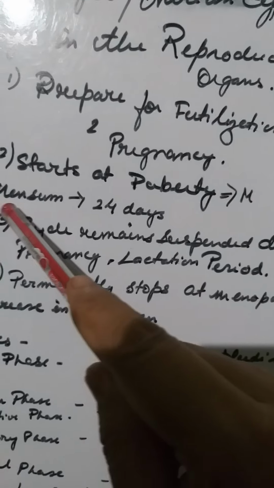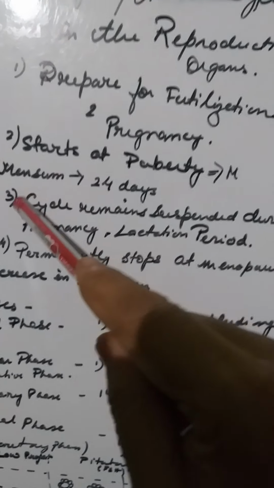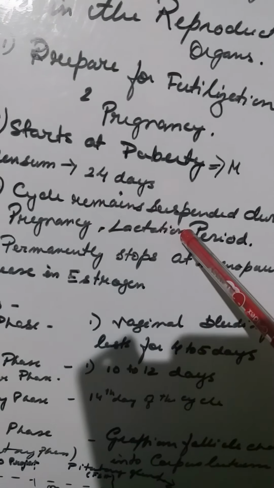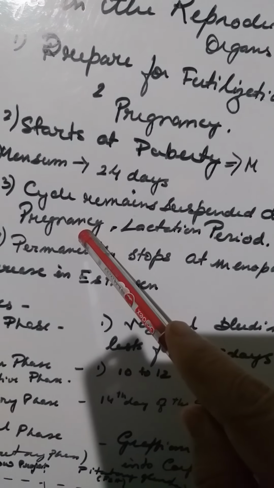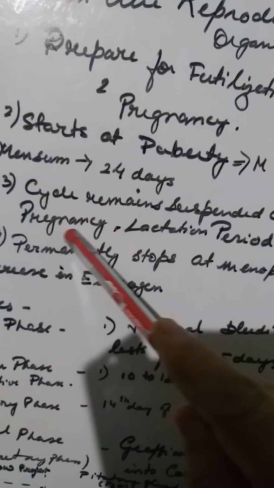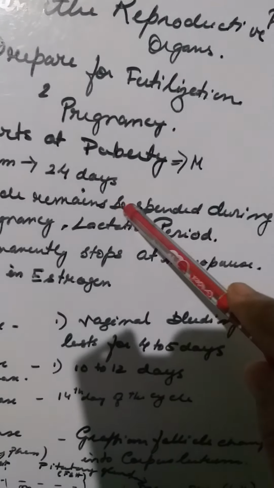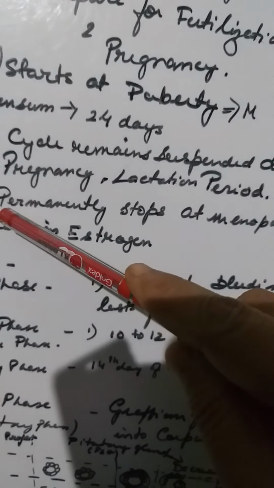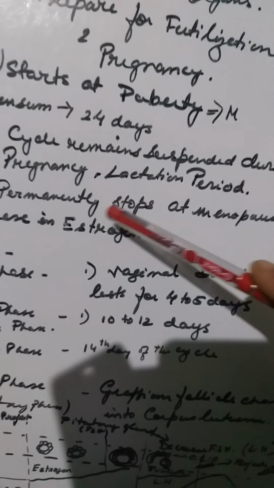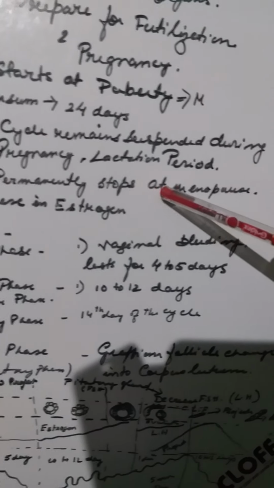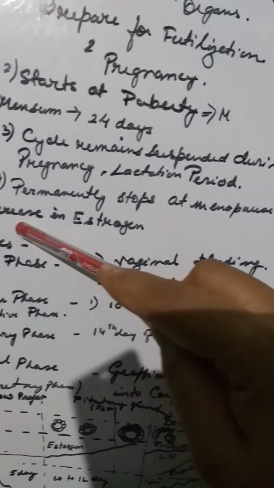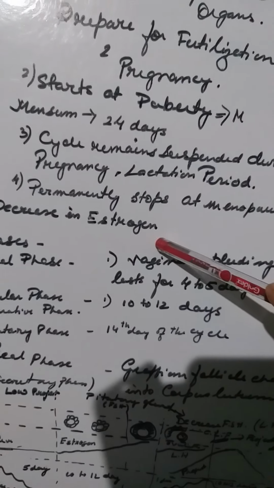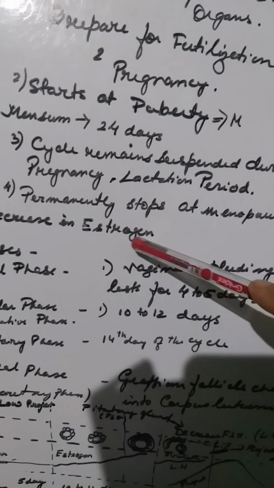Now you see, under what condition this cycle does not occur. The cycle remains suspended during pregnancy and the lactation period. Suspended means it's a temporary absence. And it permanently stops at menopause because of the decrease in estrogen level. What is estrogen? Again, I had said earlier that estrogen is a female hormone.